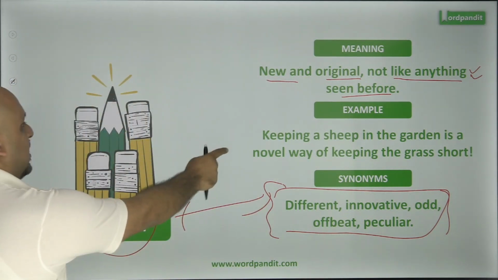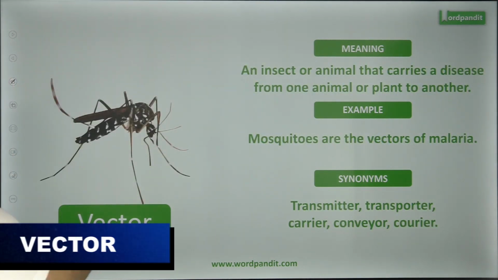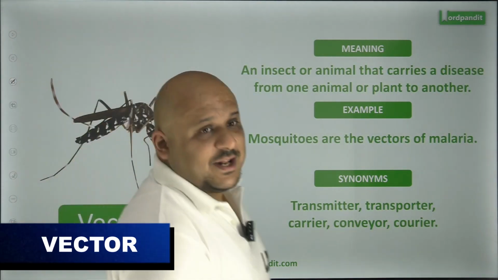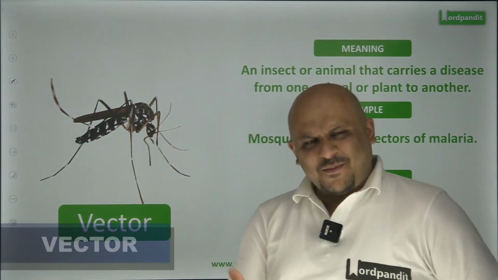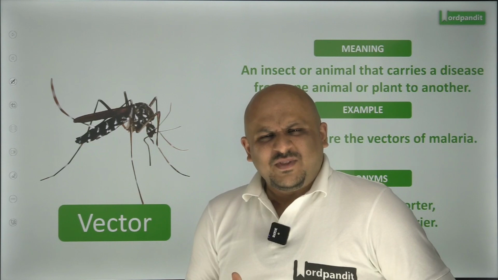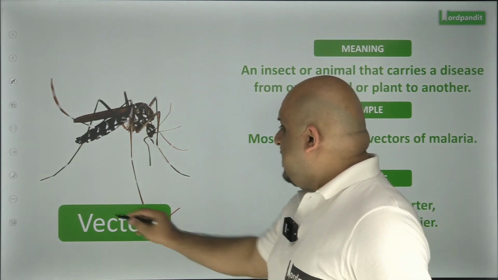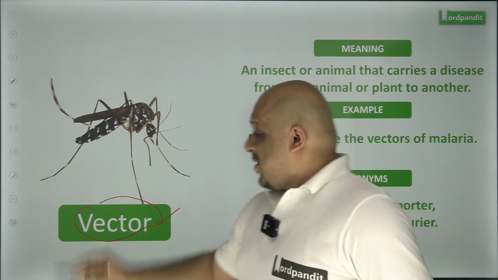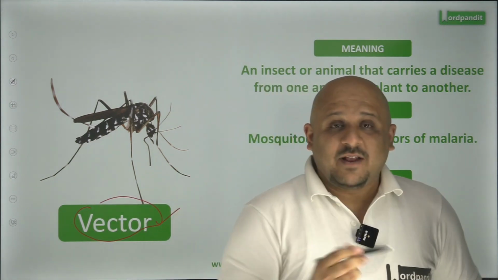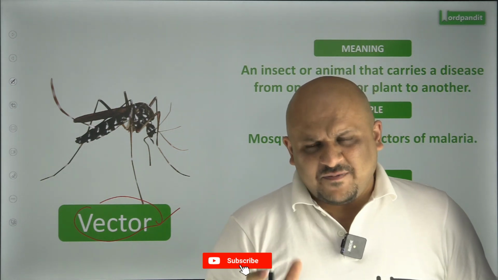The next word that we've got here is vector. Now, vector is a word that you would have used in probably mathematics. What does the word vector have to do with a disease such as COVID-19? What does it possibly mean? Again, it's not a complicated word. It's not a word that you might be hearing for the first time, but it's a word which has very specific usage.